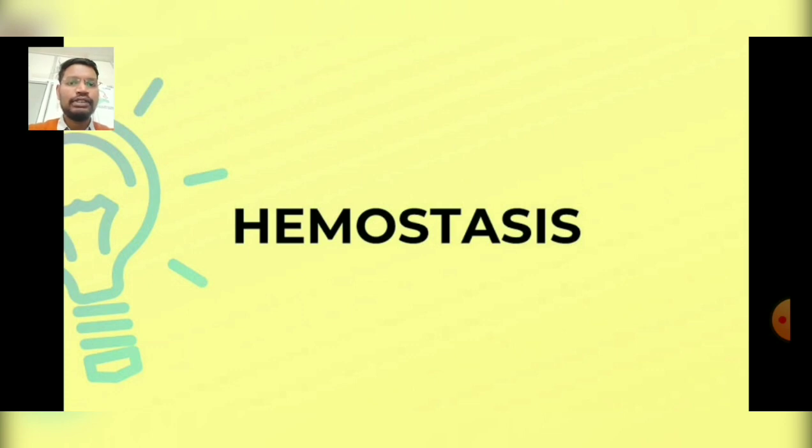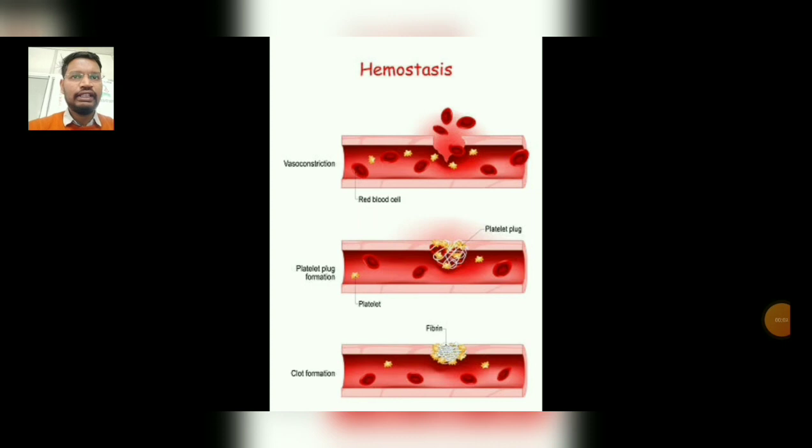So let's start the topic. Today's topic is hemostasis. Starting from the definition, it is defined as the arrest or the stoppage of bleeding. There are mainly three stages of hemostasis. When a blood vessel is injured, the injury initiates a series of reactions resulting in hemostasis, and it occurs in three stages. First is vasoconstriction, second is platelet plug formation, and third is coagulation of blood or clot formation.